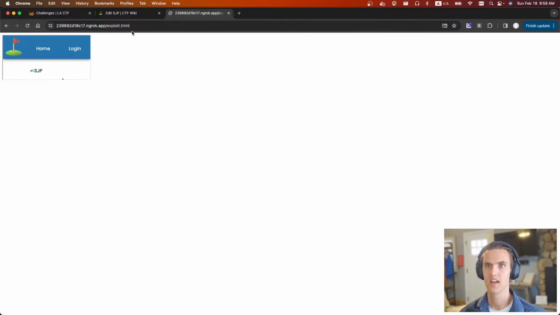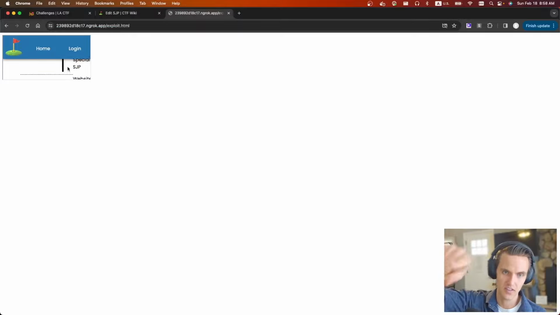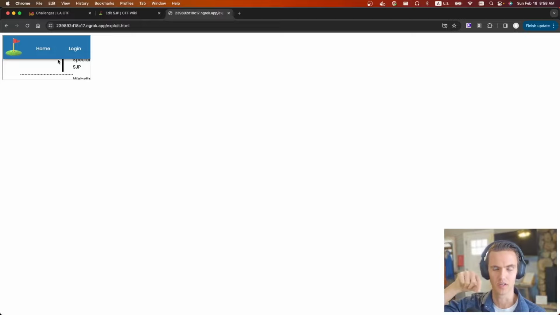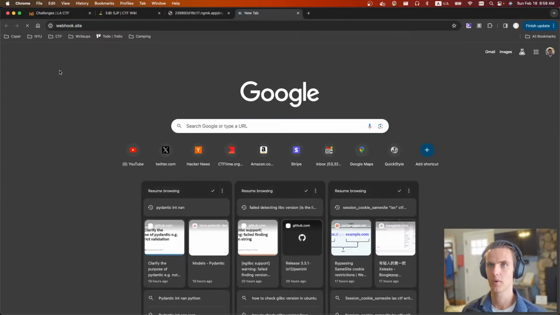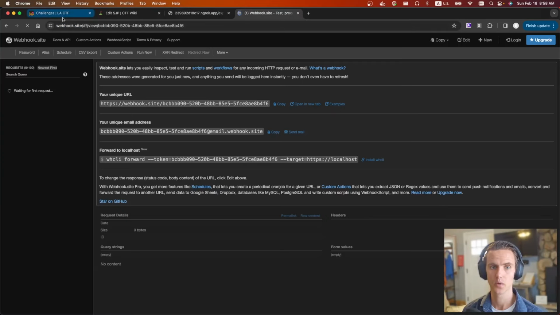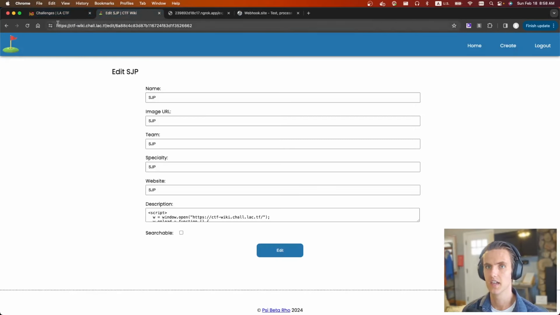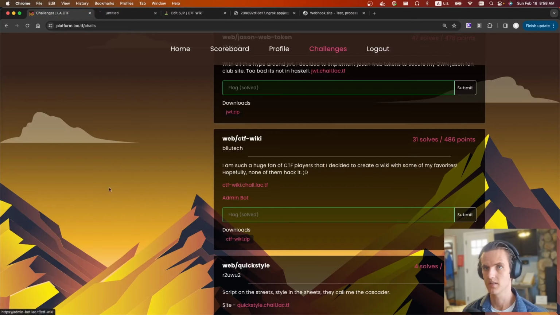If you remember, since this is going through the iframe, cookies are not sent, so the exploit is happening. The code inside the iframe is opening up a new window, which you might have seen the pop-up was blocked. The exploit was blocked on this browser, but it'll run on the admin bot. It'll load up the new tab that does have the cookies, so that then we can request the flag and send it back. We also need a webhook site open so we can collect the flag once it's sent. Let's send it to the admin bot and see what happens.